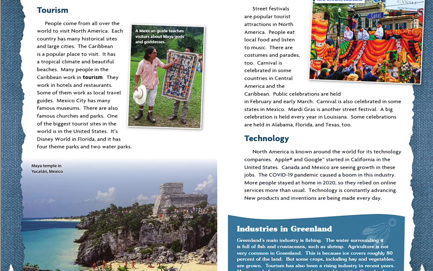Mardi Gras Parade in New Orleans, Louisiana. Industries in Greenland. Greenland's main industry is fishing. The water surrounding it is full of fish and crustaceans such as shrimp. Agriculture is not very common in Greenland. This is because ice covers roughly 80% of the land. But some crops, including hay and vegetables, are grown. Tourism has also been a rising industry in recent years. More people from overseas are interested in visiting Greenland.